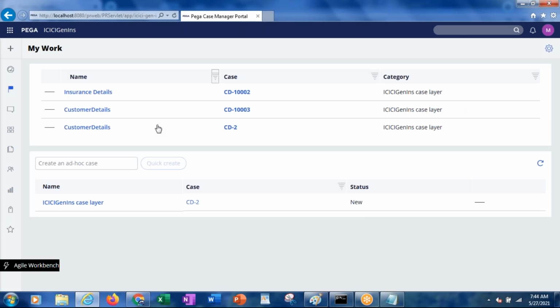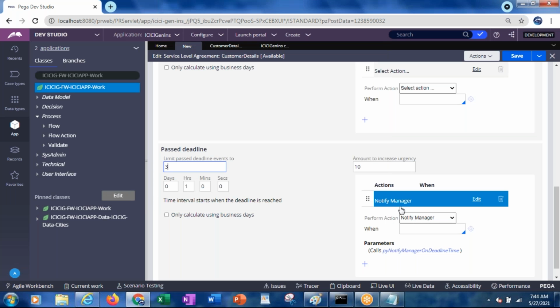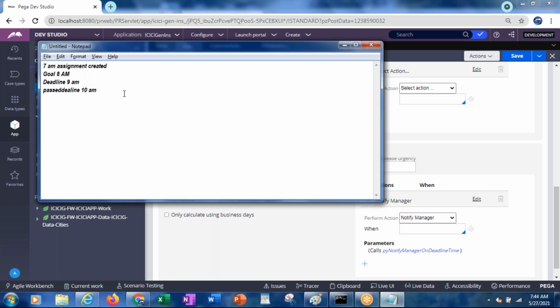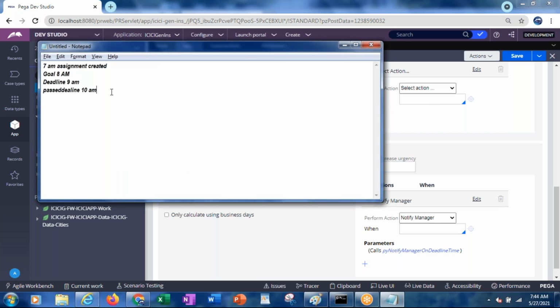So for example, again if you take our example, 7 a.m., goal 1 hour, that means at 8 a.m. it will run the action. Now at 9 a.m. it will run the action for the deadline. Now at 10 a.m. it will run the action for past deadline. So if he doesn't respond by 10 a.m., what will happen again?